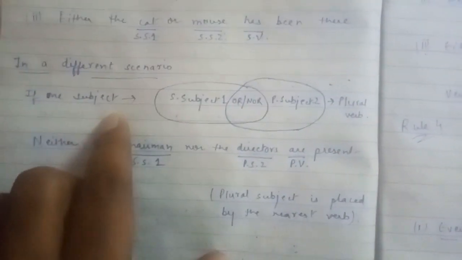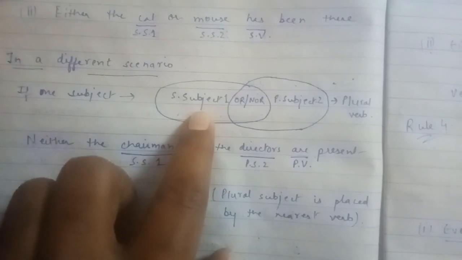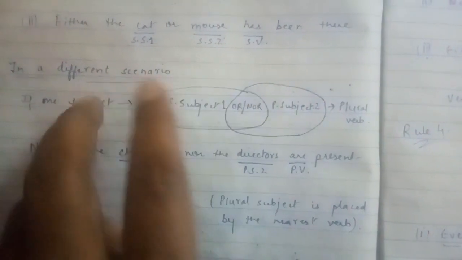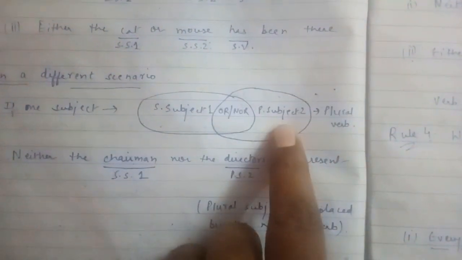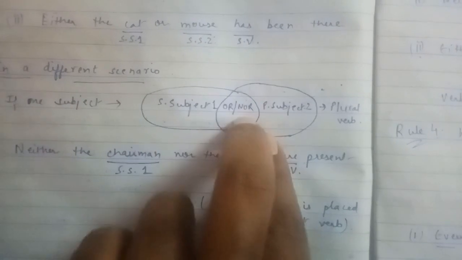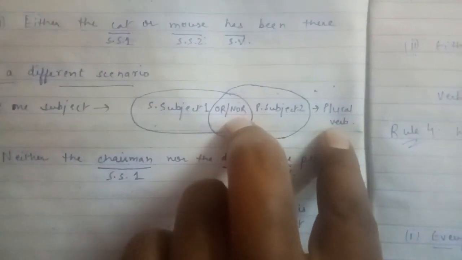Now if you will take it in a different scenario, if there is a singular subject 1, and in the same sentence if there is a plural subject 2 which is connected by or, nor, then we use plural verb.